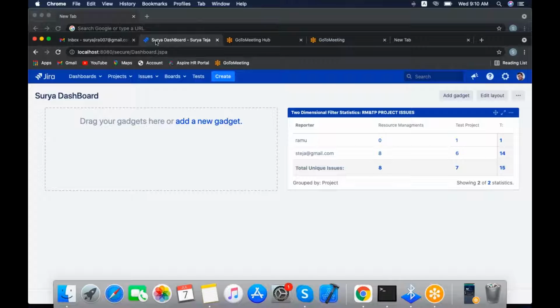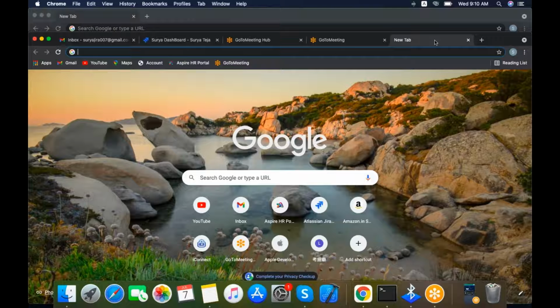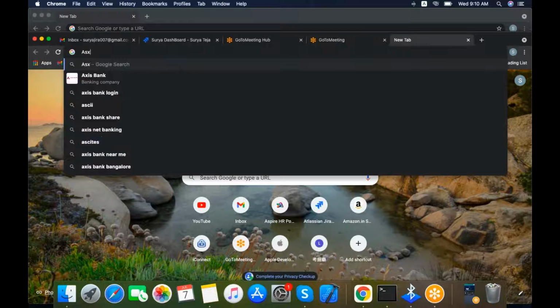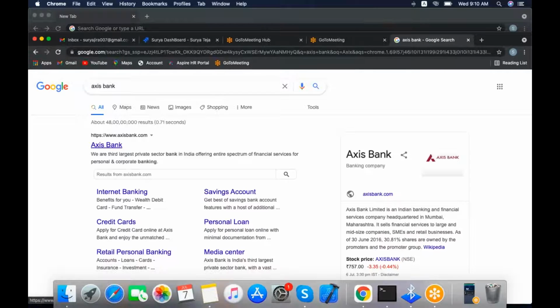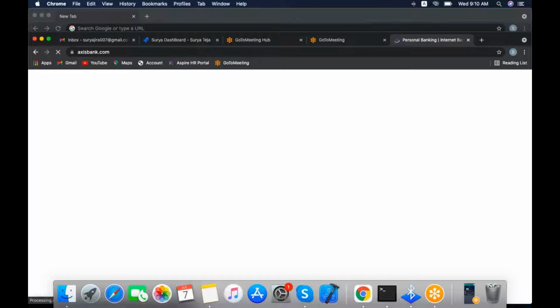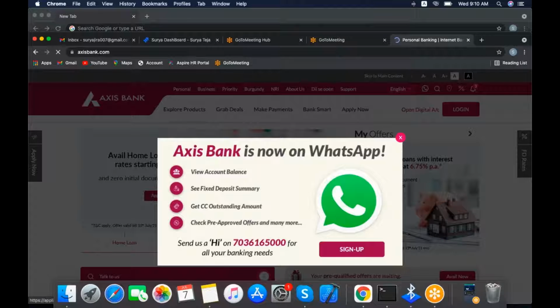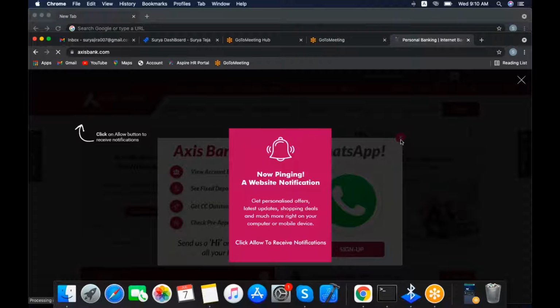And Jira is developed by Atlassian. For example, we will take it as one Axis Bank. For example, your organization is planning to develop this kind of project. At that time, first they plan everything, how we can develop the pages, and they will do the SketchUp, and plan everything according to the plan. They will move to the designing part. When the designers start the designing work, it goes to the client for approval, and the clients approve it.